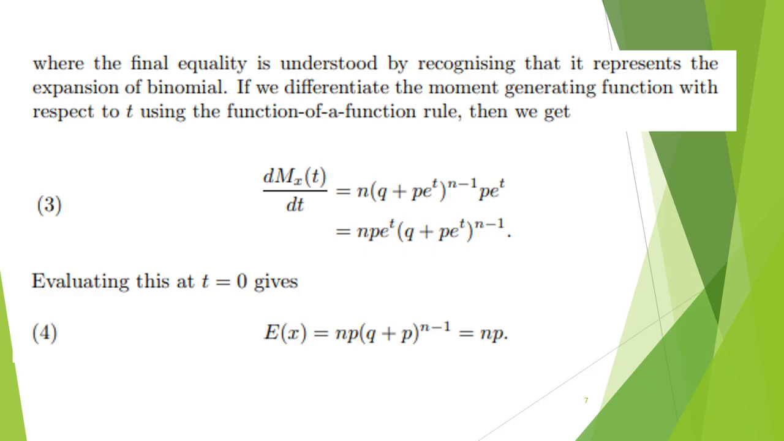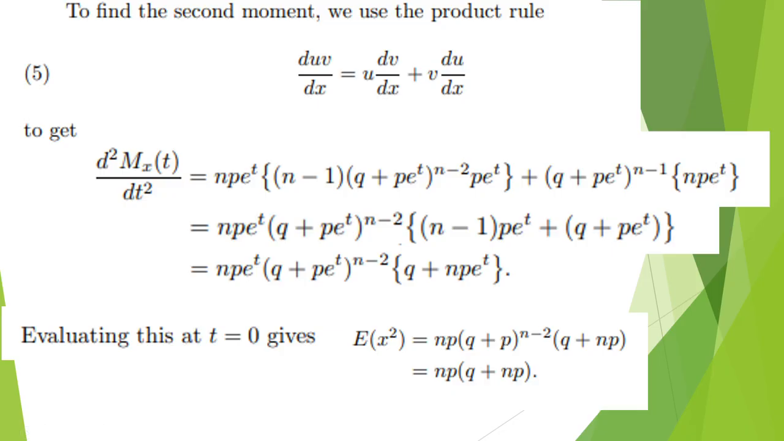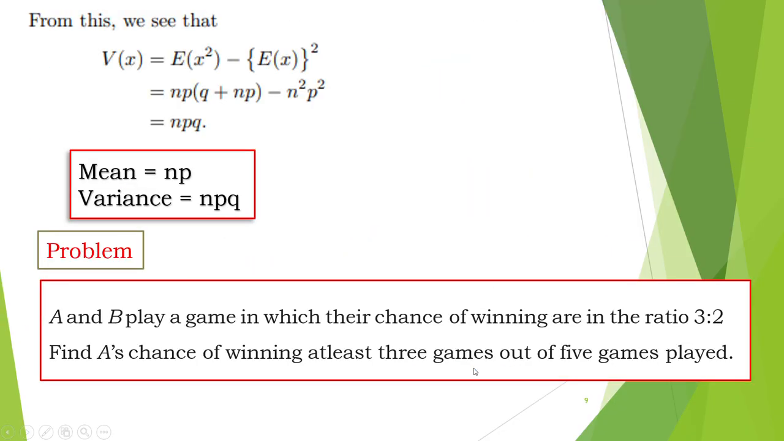Next, we have to find the mean and variance. For the mean, we differentiate the moment generating function with respect to t one time, and finally we substitute t equal to 0. So the mean of the binomial distribution is np. For variance, the formula is E of x squared minus E of x the whole square. E of x squared means the double derivative of the moment generating function, which has been calculated here. After this, we substitute t equal to 0. We get E of x squared equal to npq plus n squared p squared. Substituting the known values in the variance formula, finally we get the variance of the binomial distribution as npq. Therefore, the mean is np and the variance is npq.